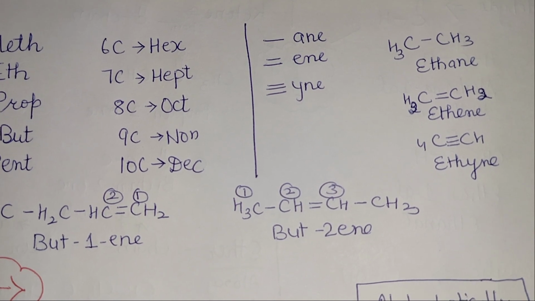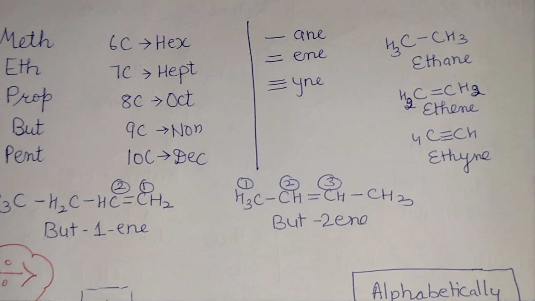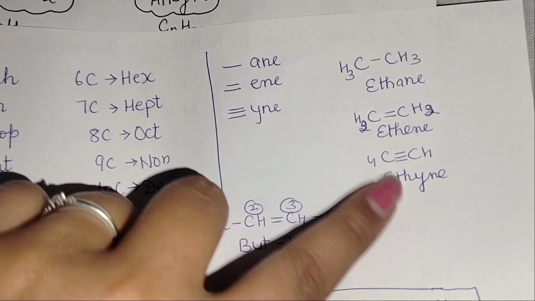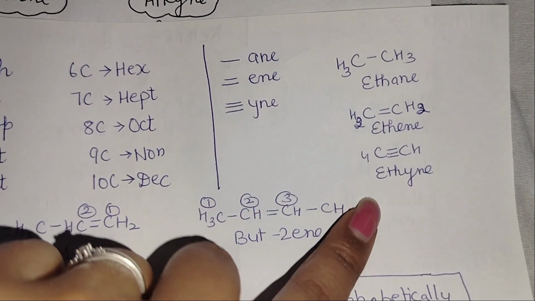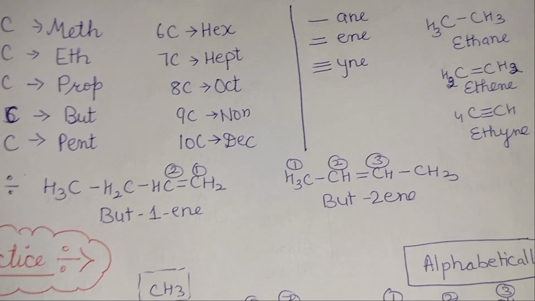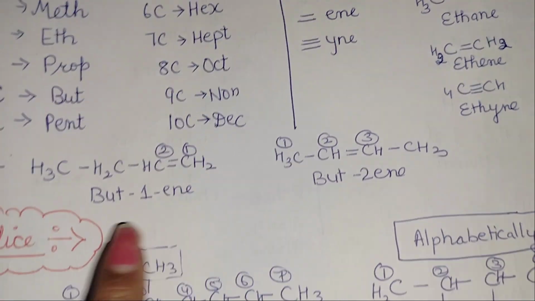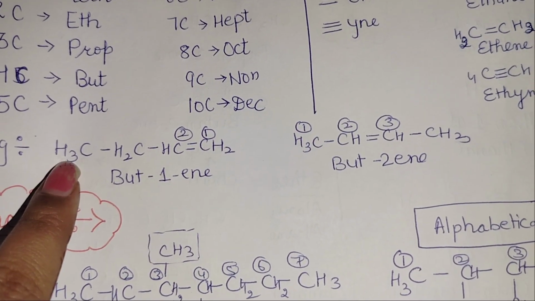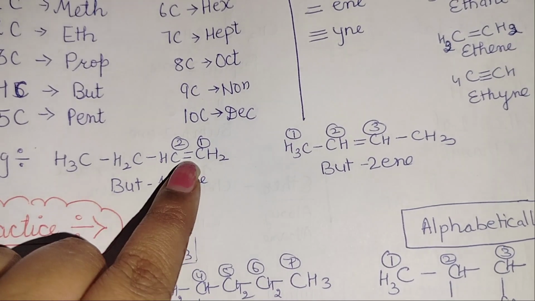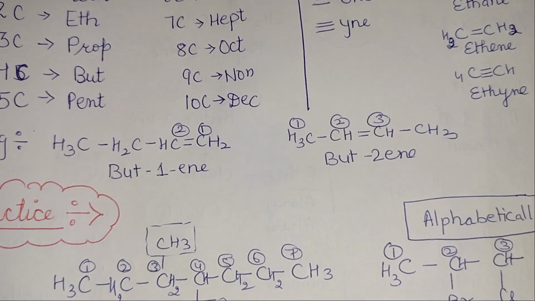We all know this. If we have a single bond, then we say it is ane. Having a double bond means ene, and having a triple bond means yne. So for example, here it is ethane, it is ethene, it is ethyne, because of these bonds. Now come to one more example. This is but-1-ene and this is but-2-ene. We do not start the counting from here, because whenever we have a double bond, we give priority to this bond and start the counting from here.